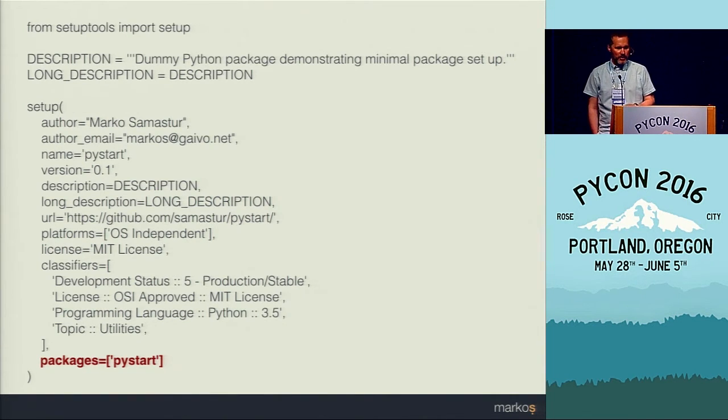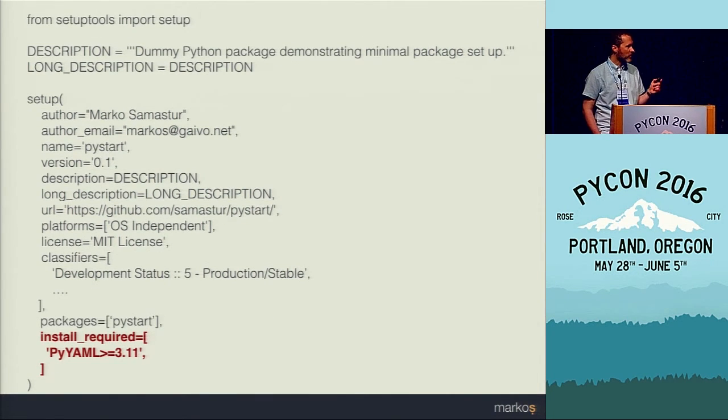Now, most packages have some external dependencies beyond the standard library of Python. For them, we also need to include those dependencies so that they will be installed before our package and that installation will not be broken. So install_requires is the section where we list those packages.